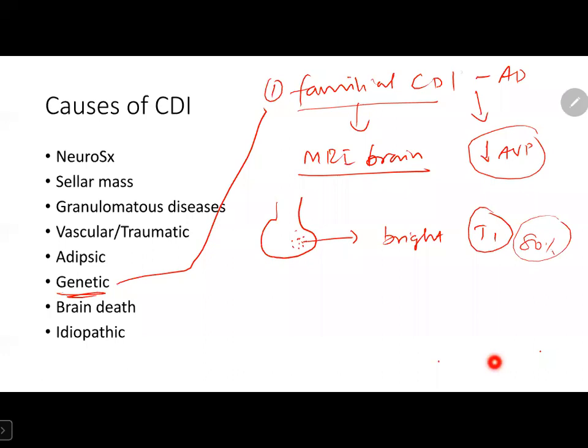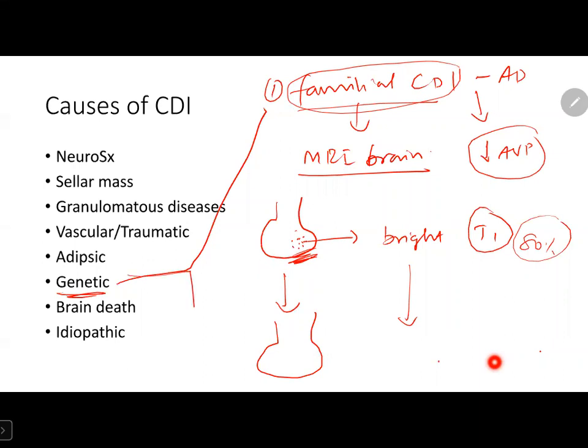So if you are suspecting a patient of familial CDI, we can follow up the patient with MRI brain. Initially, they may have bright appearance in posterior pituitary in MRI, but eventually there will be loss of bright spot in MRI when they develop familial CDI.